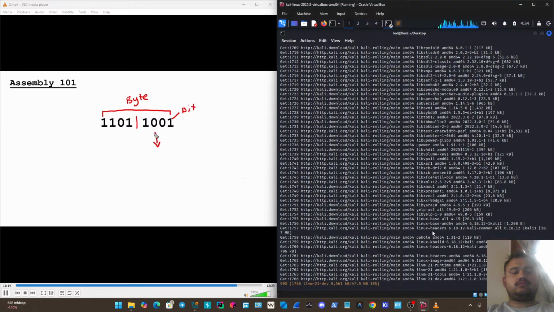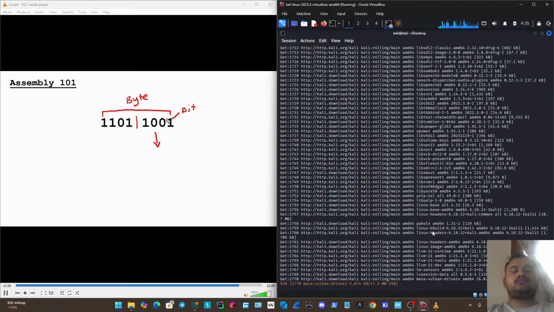So what we can do here is, to me, I just automatically know this is the 8 spot, this is the 4 spot, this is the 2 spot, and this is the 1 spot. So this is just automatically going to equal 9.